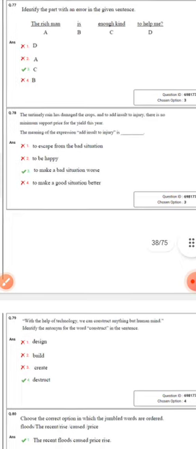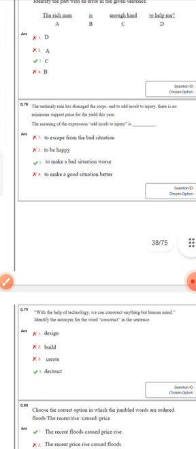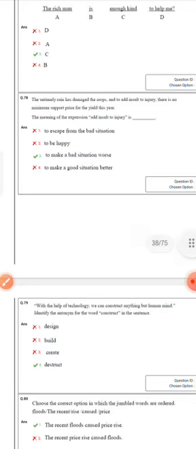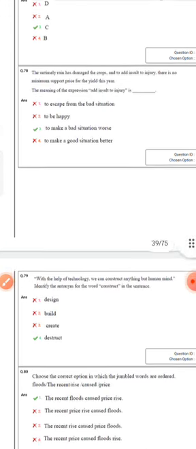What is the meaning of this idiomatic phrase? It means to make a bad situation worse. The rain has damaged a lot of crops, so the rain has made it a bad situation. So this is add insult to injury. This comes under idioms. Okay, very important.